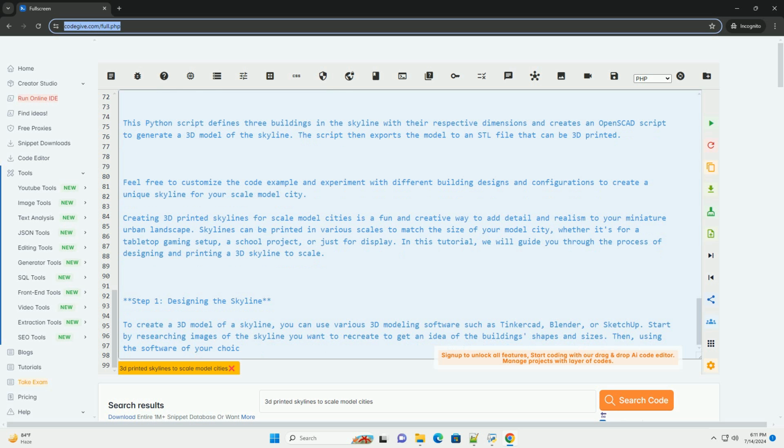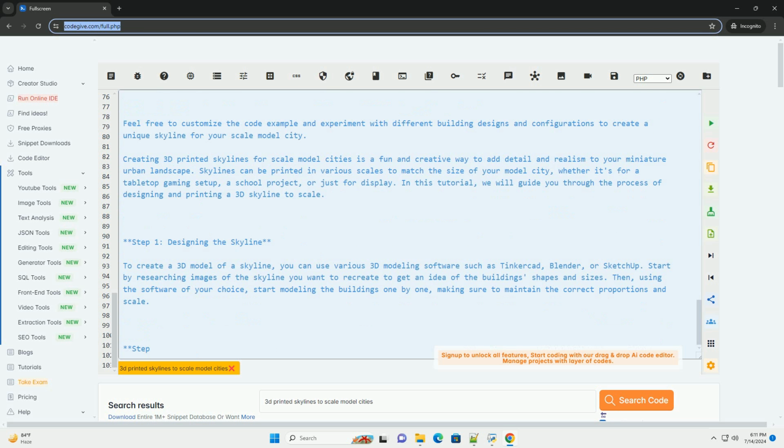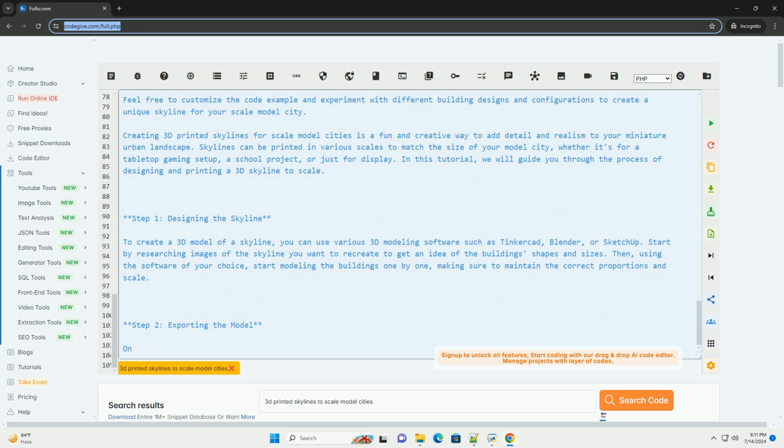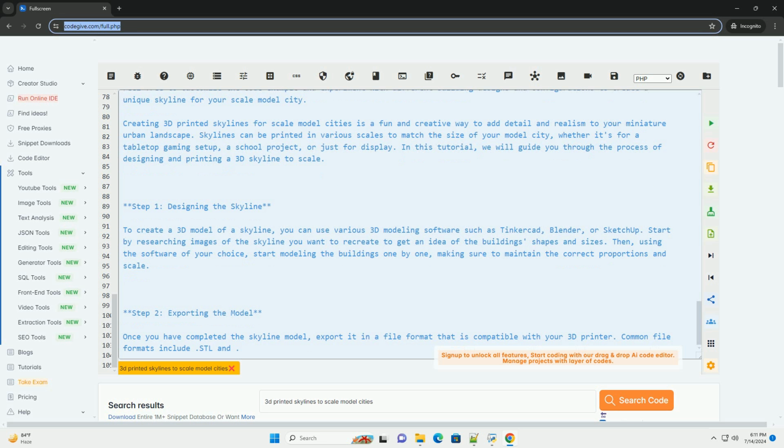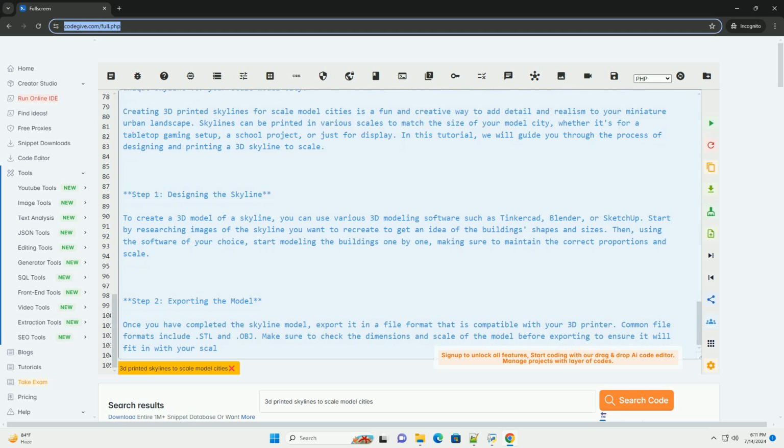Step 5. Finishing touches. After the skyline is printed, you may want to add some finishing touches such as painting the buildings with acrylic paints to match the colors of the real skyline. You can also glue the printed skyline onto a base to make it easier to place in your scale model city.